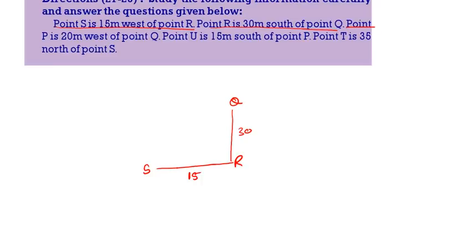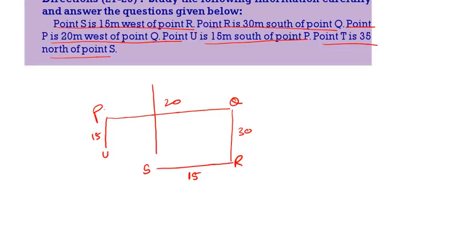Then next one. P is 20 meters to the west of Q. This is P. Then U is 15 meters to the south of P. Here we will get U. T is 35 meters to the north of S. This is 35 meters. So this is the total we are having. Now based on this we should answer the questions.